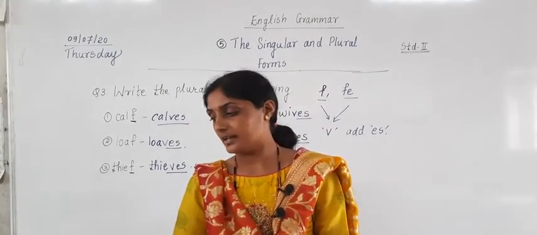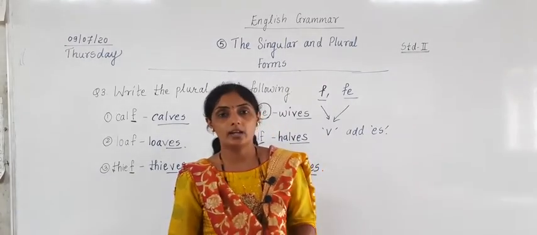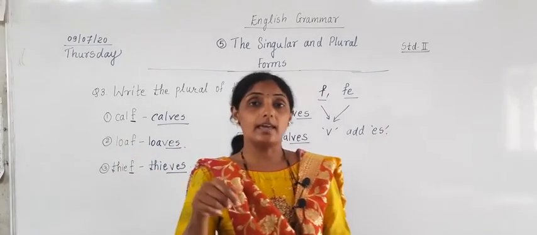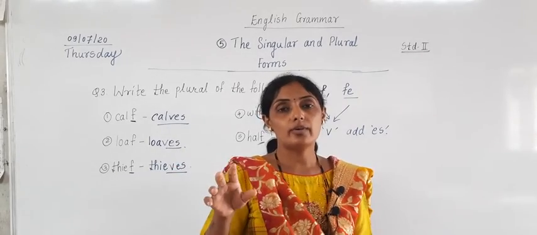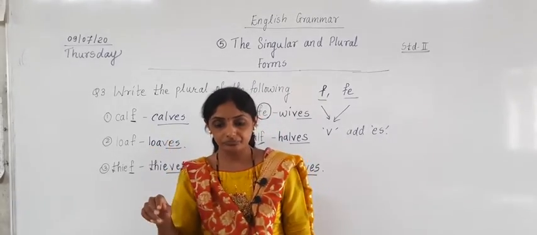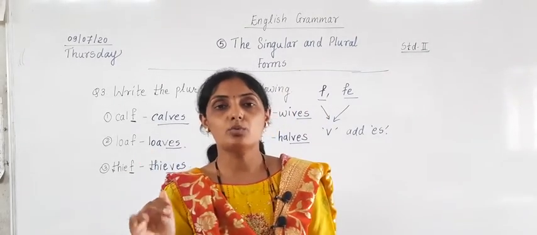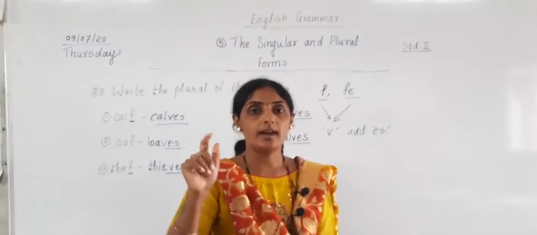If the words are ending with a vowel plus Y, then we have to add only a normal S. If the words are ending with letters like S, CH, SH, then we have to add ES. If the words are ending with F and FE, we have to remove F and FE and add V instead, and ES.